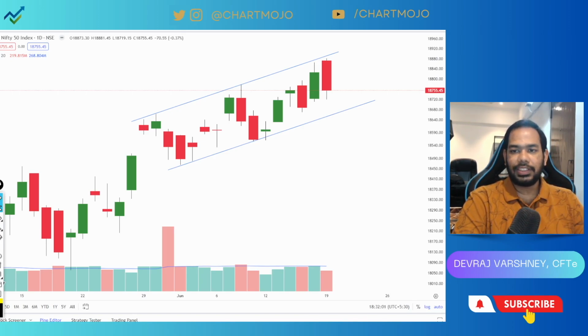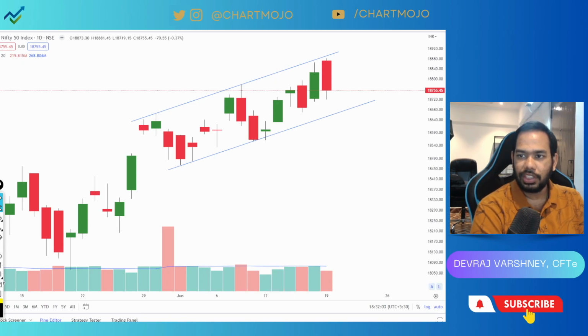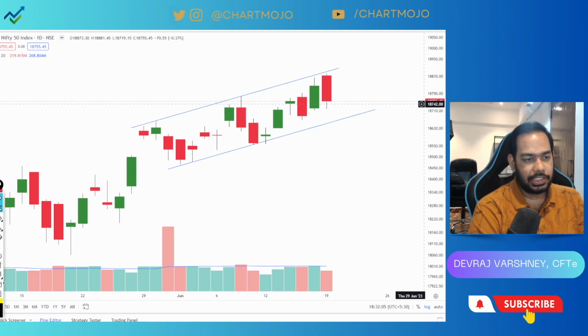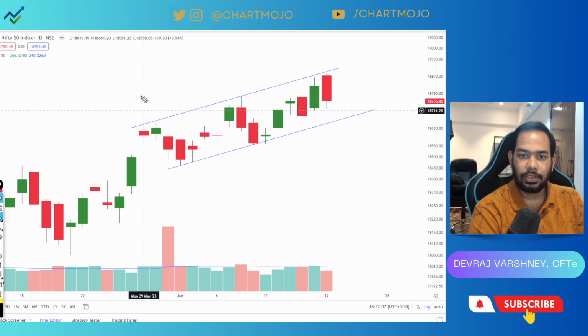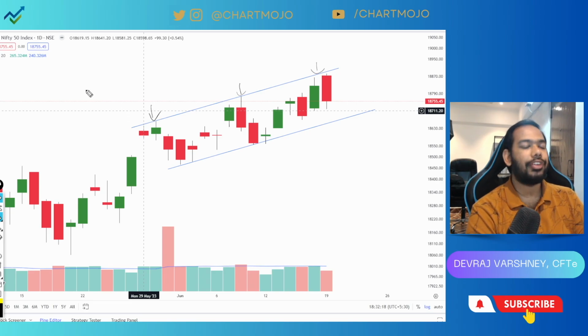In today's session, we can see Nifty took resistance. The resistance level was the channel. Channel resistance. You can see again higher low formation. Yesterday we were talking about 18900 as a critical level above which we can play for 50 and 100 points.